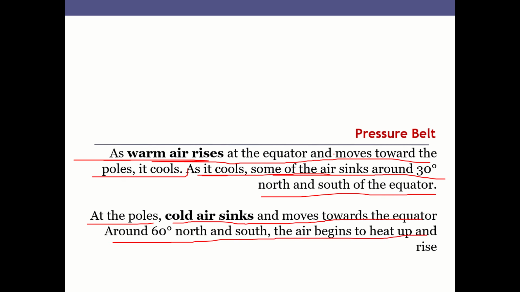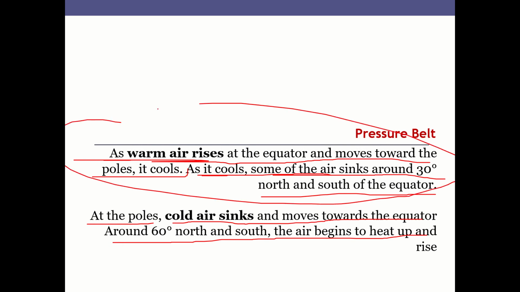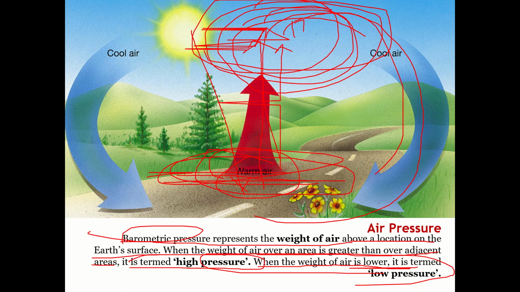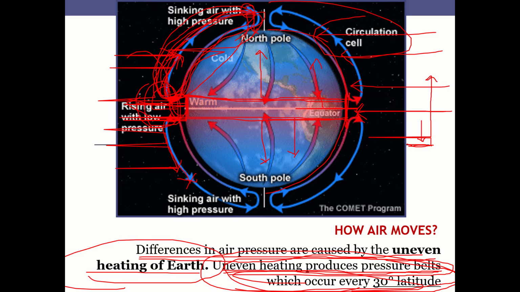At the poles, cold air sinks and moves towards the equator, around 60-degree north and south. I have a picture; if you are not able to figure it out, it can be understood from that image. Here I was explaining that this is not one cell. This is just conceptually explaining the phenomenon. If we have to understand this same simple concept at Earth's surface level, this is what happens.